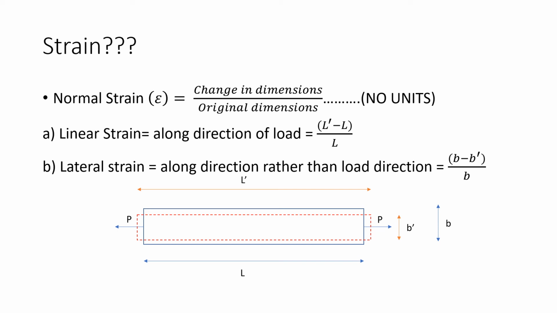If we apply a tensile load, one dimension increases and the other dimension decreases. The initial dimension of the width is B, and due to the tensile load the final dimension is B dash. So the lateral strain is equal to B minus B dash, whole divided by B. This gives the value of lateral strain. Let us see what is next.